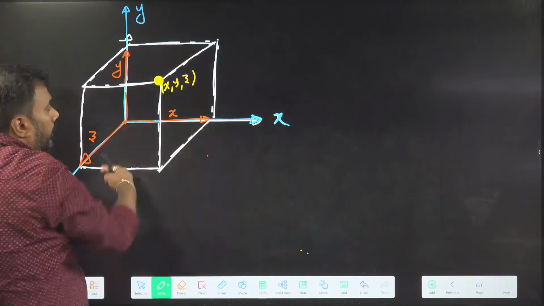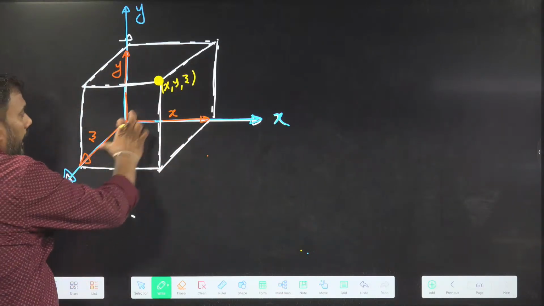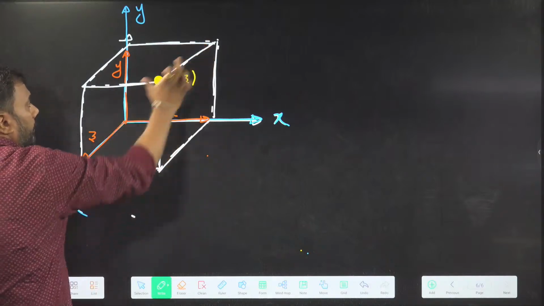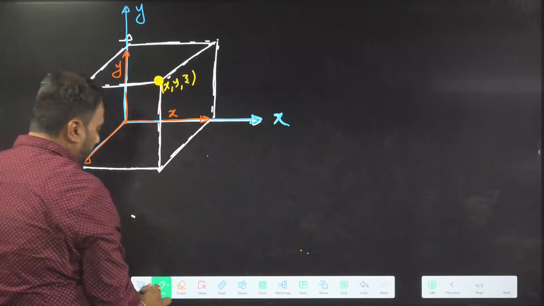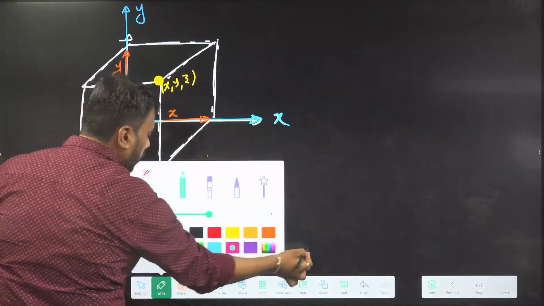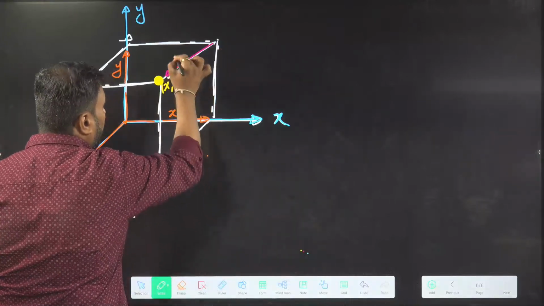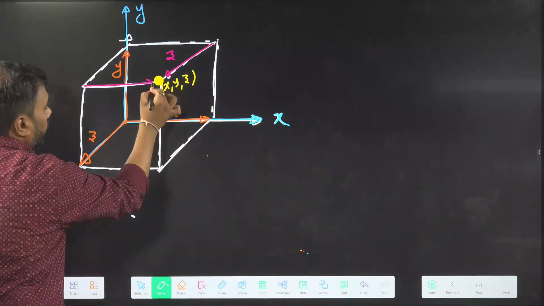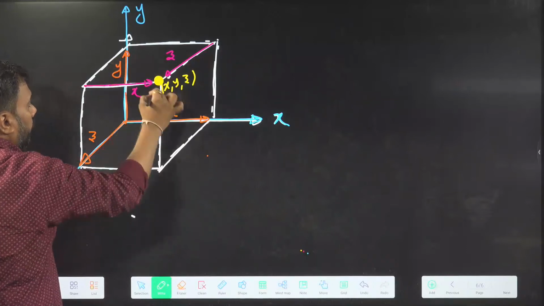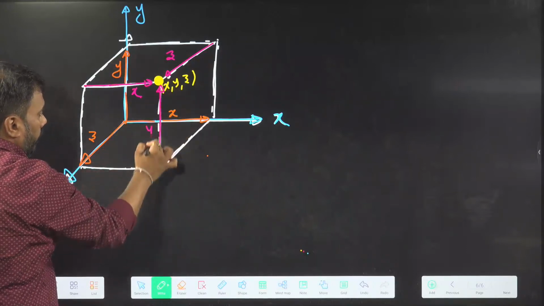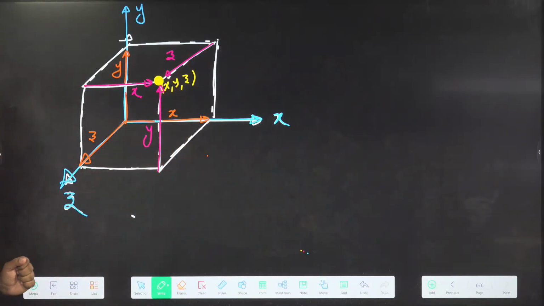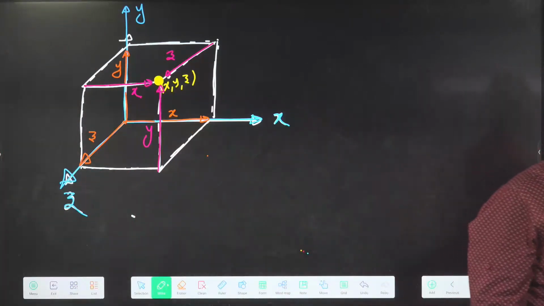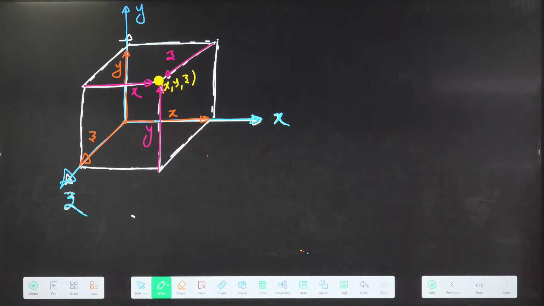This is a cuboid, so parallel sides will have equal length. If this is z, this is also z. I can show you. This distance is also z. This is x, and parallel to it, this is also x. This was y, and parallel to it, this is also y. So is this pink color visible? Okay, very good.